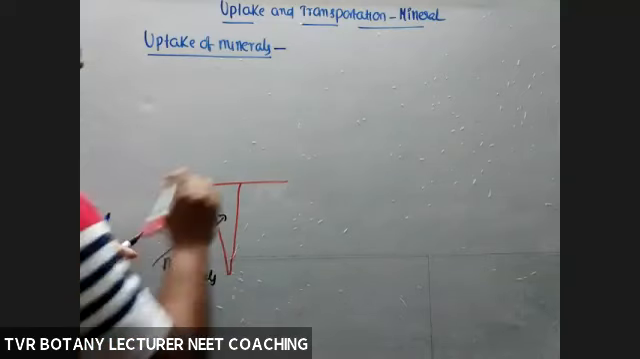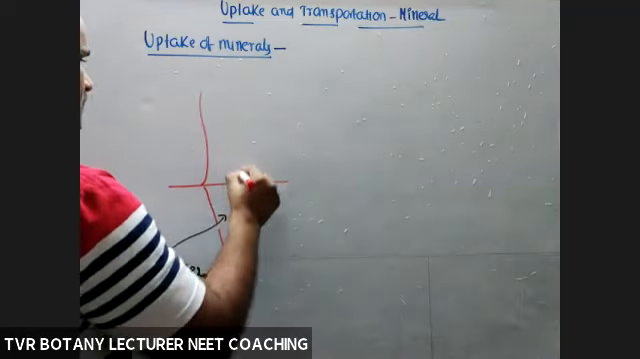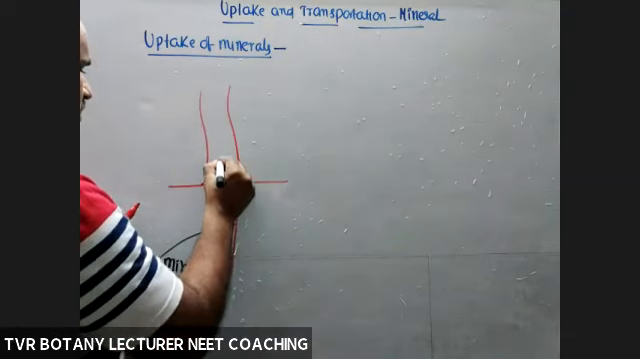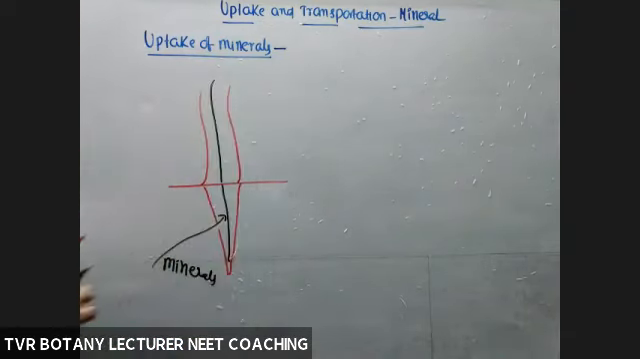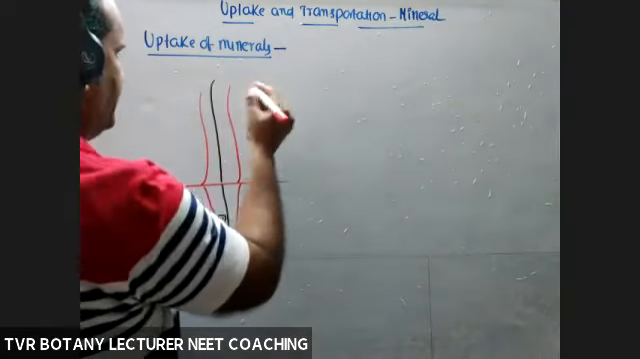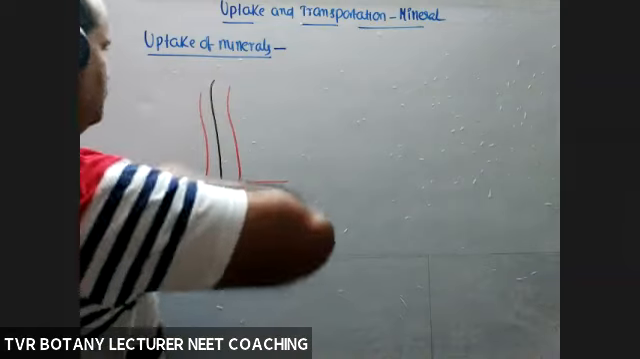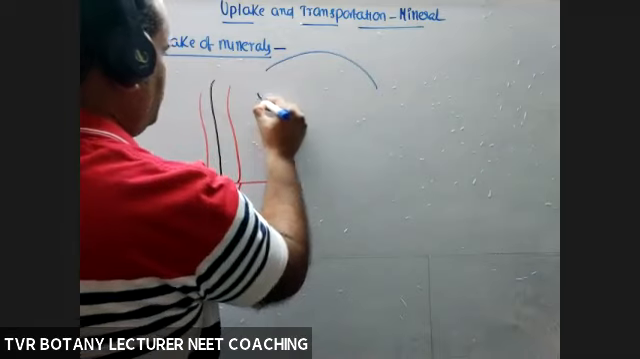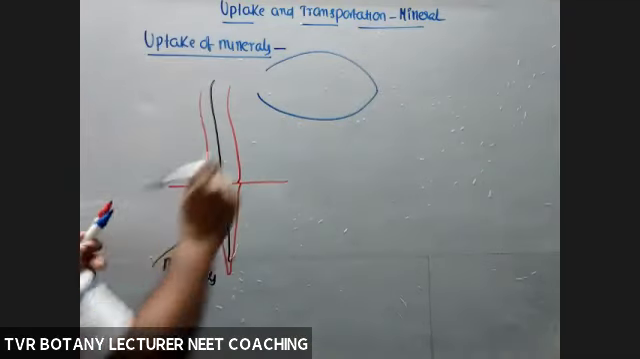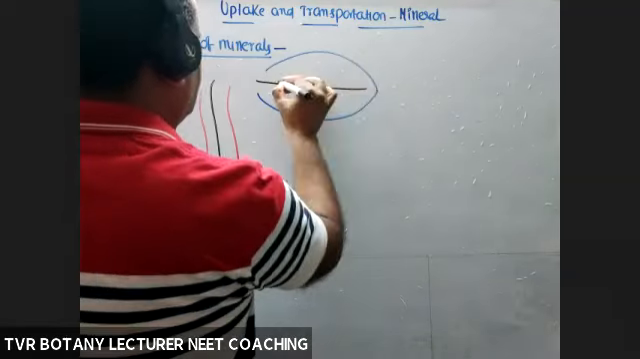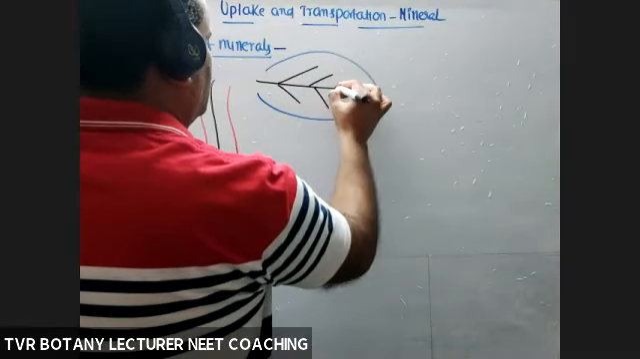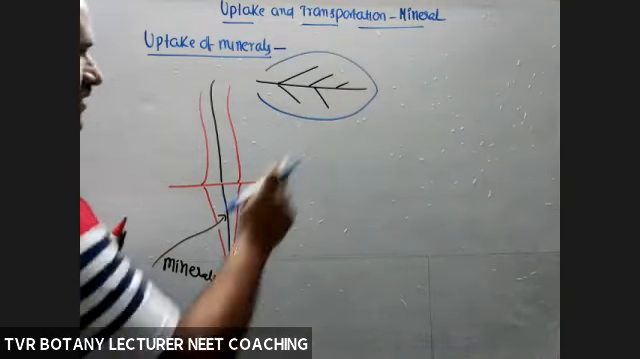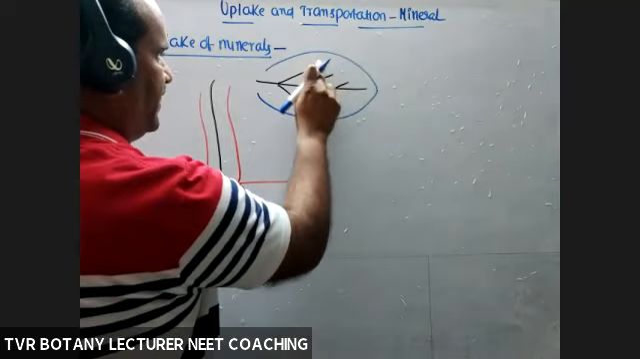Now they are passing through the xylem. So this black color one is a xylem. Because of transpiration pull, transported. Now take one leaf. So this one is leaf. Leaf part. And that leaf is with mid-vein, lateral veins. So what about unloading of inorganic nutrients? This is a vein ending, vein ending, vein ending, vein ending.